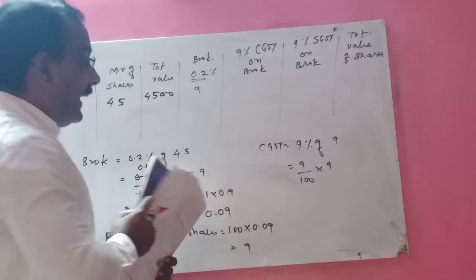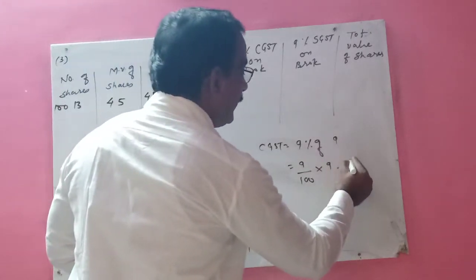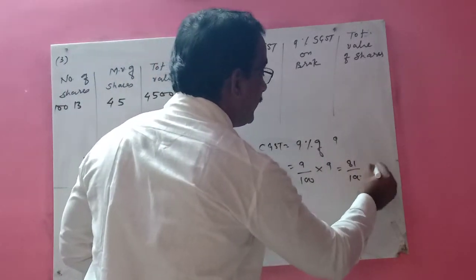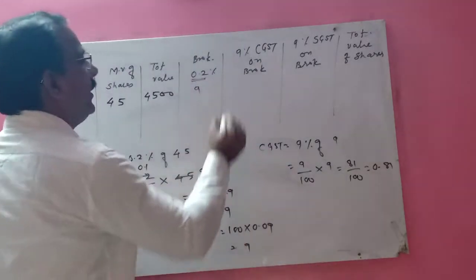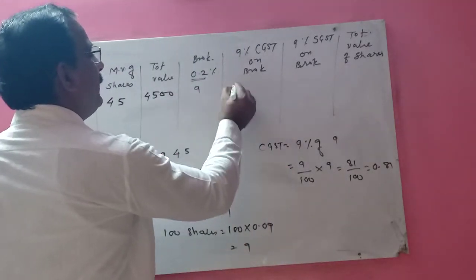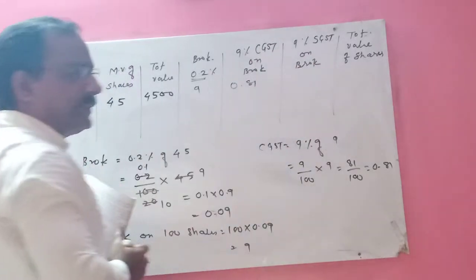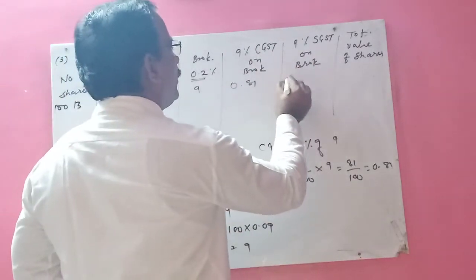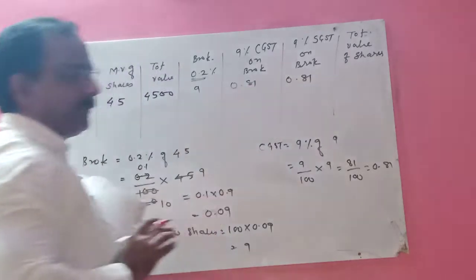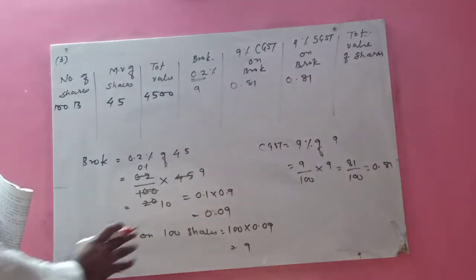Got it? So 9 nines are how much? 81 upon 100, which is equal to 0.81. So 9% CGST means 0.81. It will remain the same for SGST, so SGST is equal to 0.81. I hope all of you have understood this part, children.